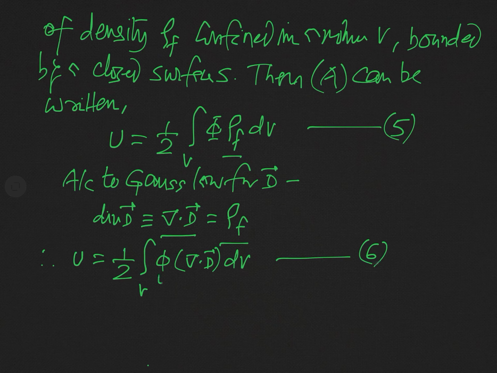Now, we can evaluate this phi into divergence of D by using a proper vector identity, a vector identity you must have learnt in vector calculus, which will be used here.